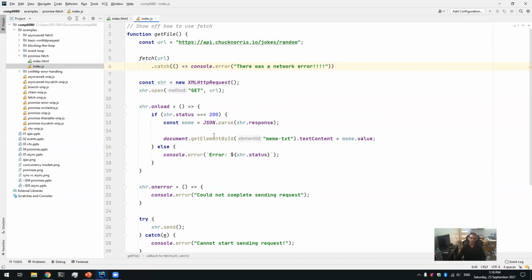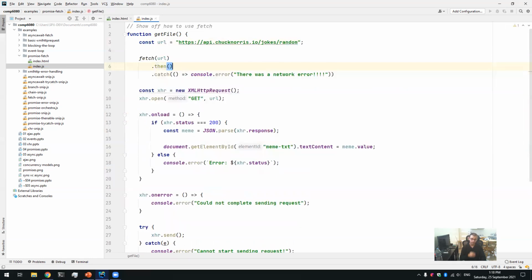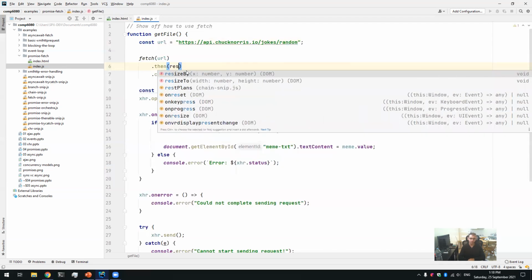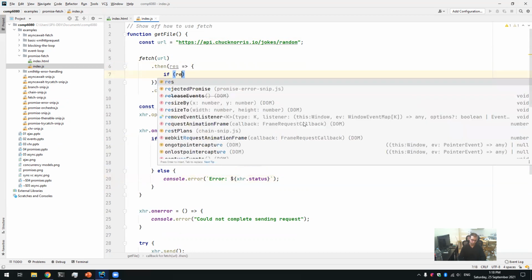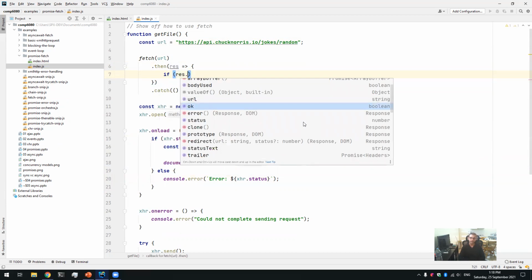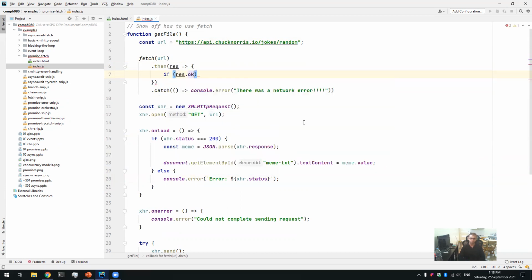Okay, but how do we do this inside stuff? Well, we do this by chaining with .then. Now with fetch, you have to be a little bit more, how would you say, stringent about what to do. So what fetch returns when it fulfills is the response object. And it's this response object that we can go ahead and check the status and do stuff. So what I'm going to do is similar here. So we can say if res.ok, now it has this thing called ok, and this will be true if it was OK and false if it wasn't.